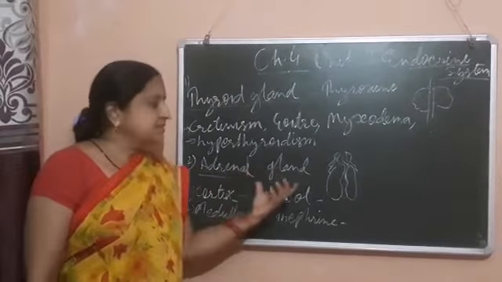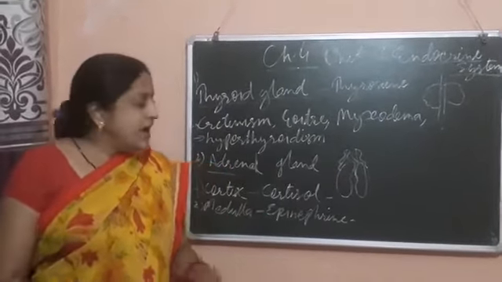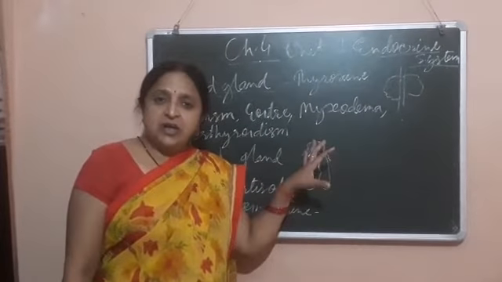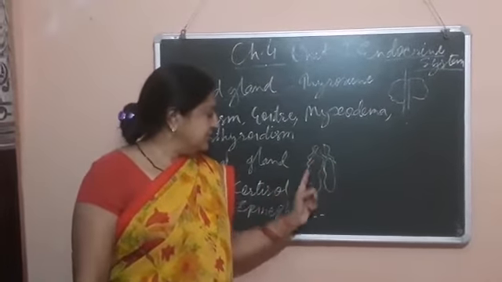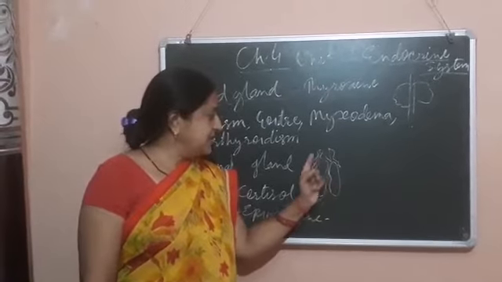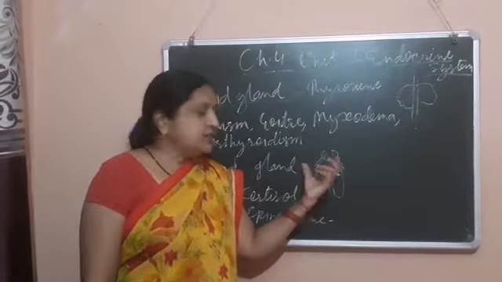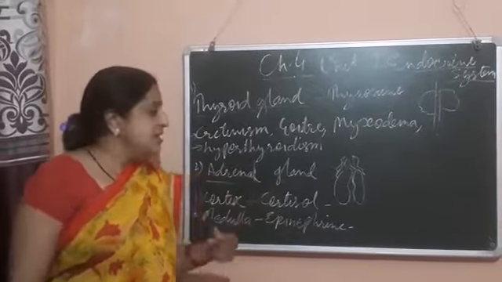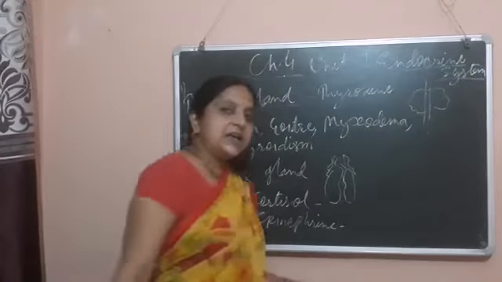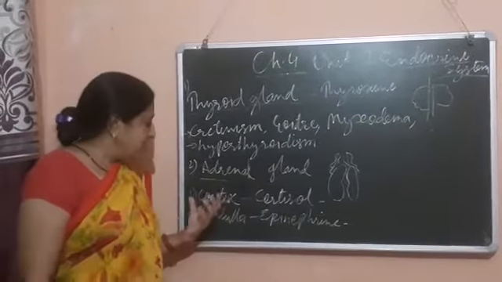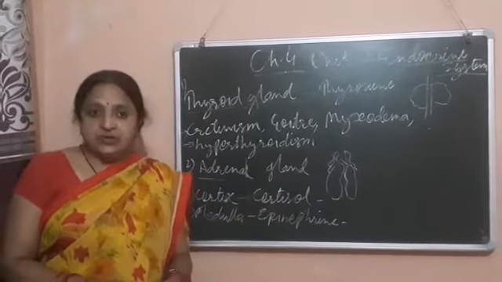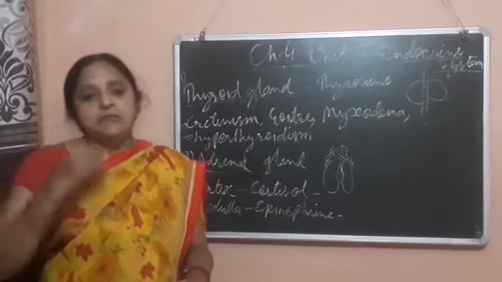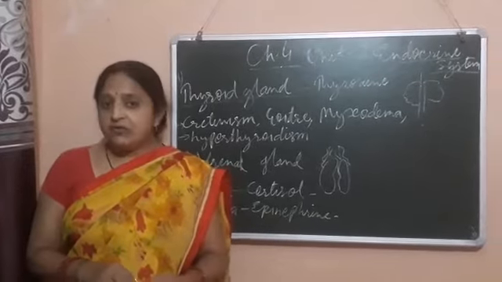Now the next gland is the adrenal gland. The adrenal gland is found above the kidney. Suppose this is the kidney, and this is the adrenal gland, found above the kidney, and it has a two-layered structure. The outer layer is called the cortex and the inner is called the medulla. The cortex secretes cortisol, and the main function of cortisol is to regulate the functioning of protein, fats and glucose in our body.